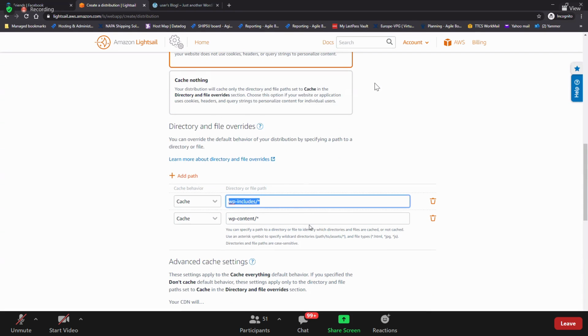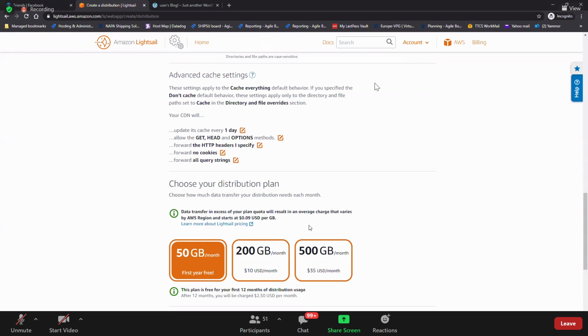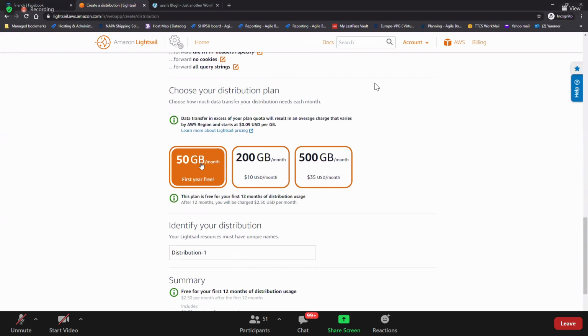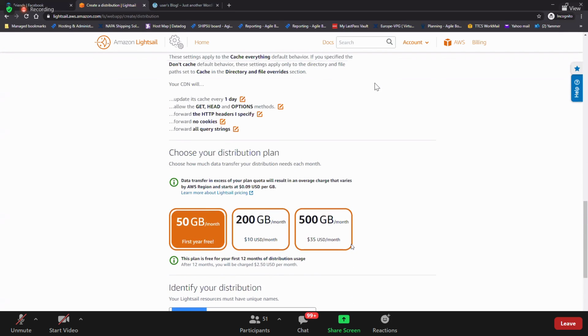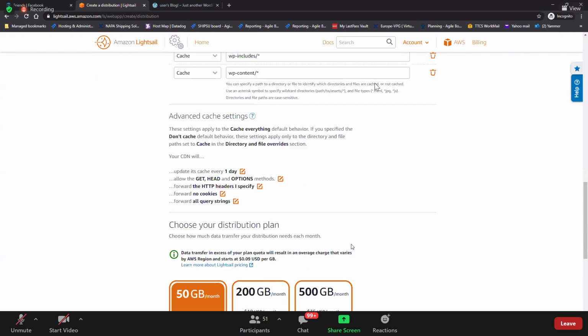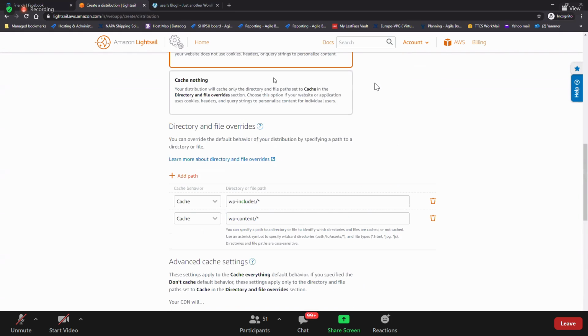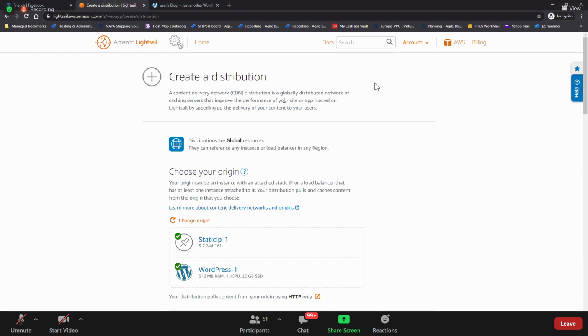That you can put over here, and then you need to select how much data you're going to cache over there, 50 GB or 200 GB. Based on that, you have the pricing here, and give the distribution name. And then boom, create distribution. And now your WordPress will work throughout the world super fast because of this CDN distribution. Is this clear?